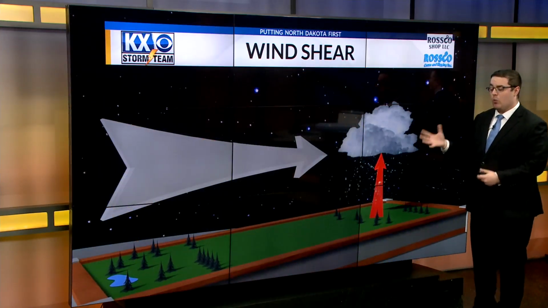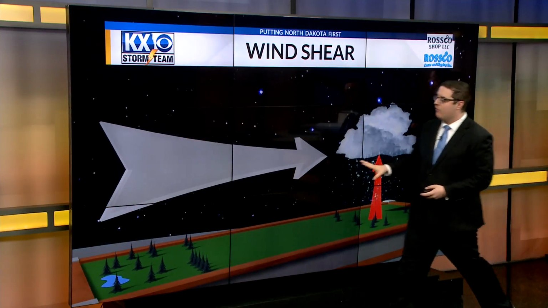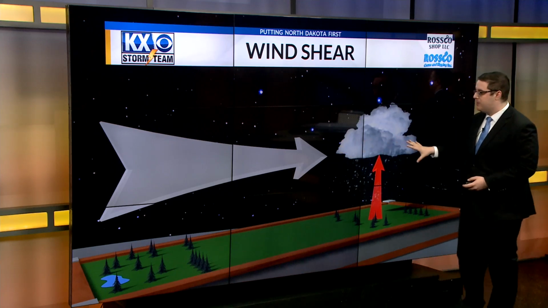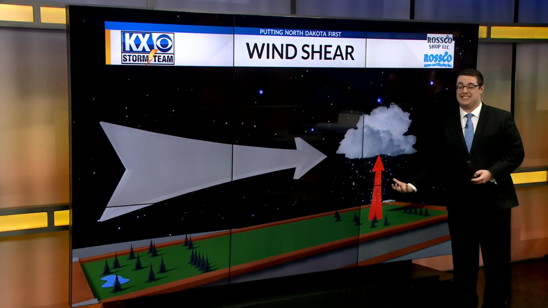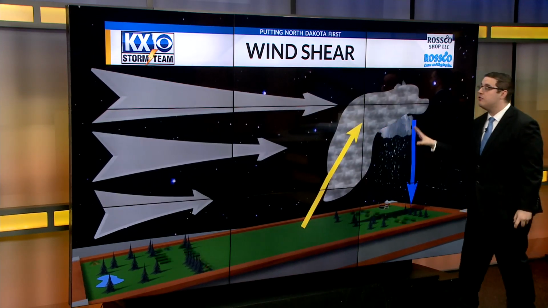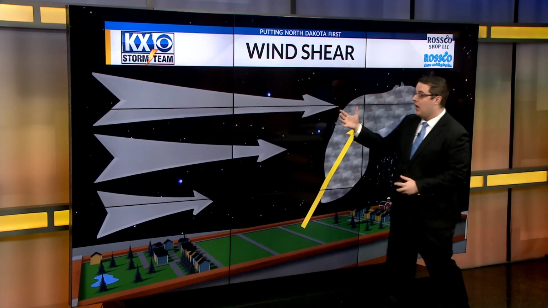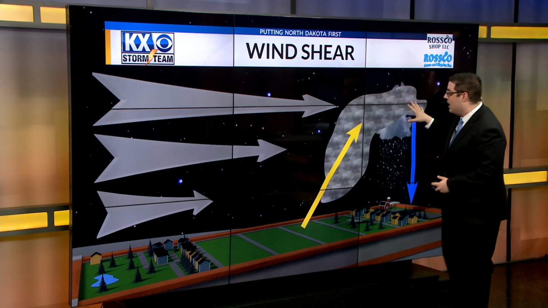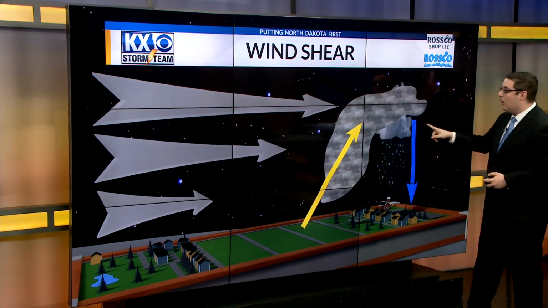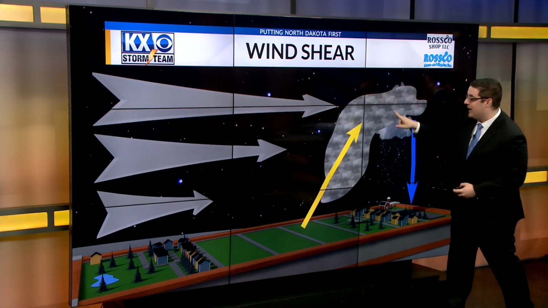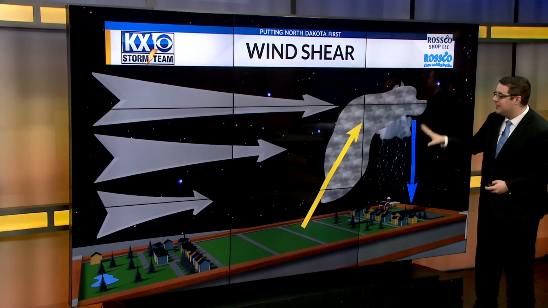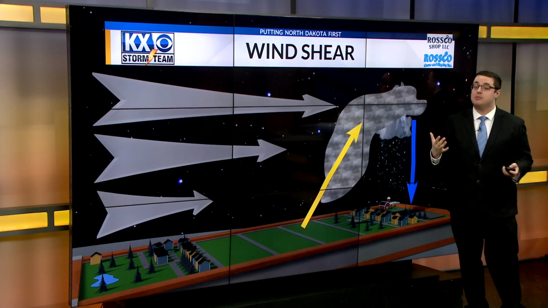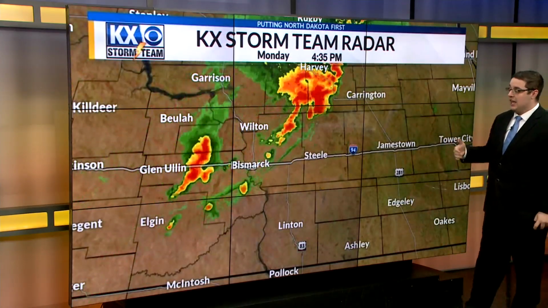So what is wind shear? I wanted to visualize that as well. Well, usually you have wind that's blowing one direction, one speed, and that allows that thunderstorm to develop, but eventually the thunderstorm will sort of rain itself out and weaken. But when you have strong wind shear, maybe picking up a little bit faster up in the atmosphere, well, that's where you start to get stretching, and the downdraft and updraft will separate. This updraft will continue to fuel the storm, allowing that downdraft and rain to continue to fall, creating sometimes hail and tornadoes.